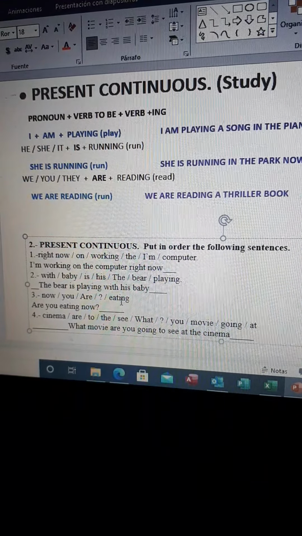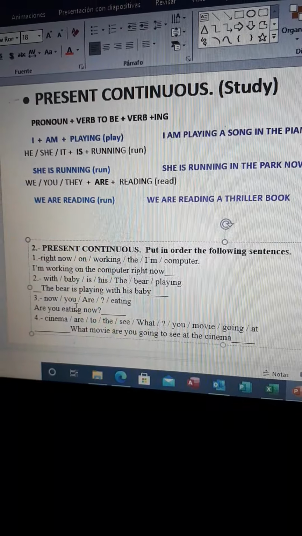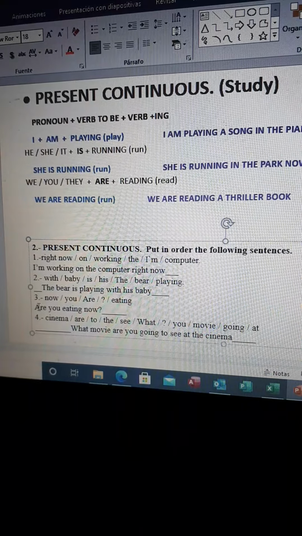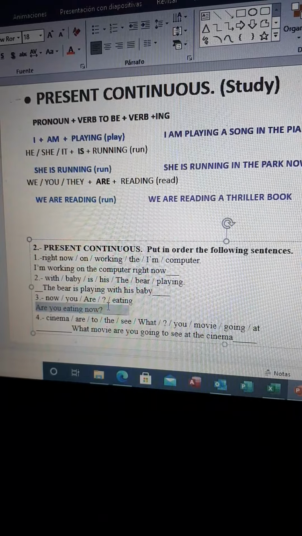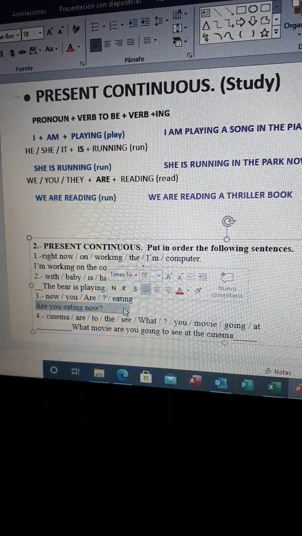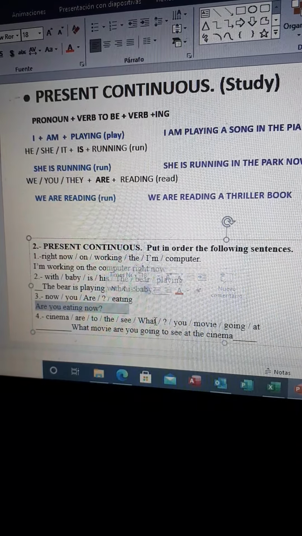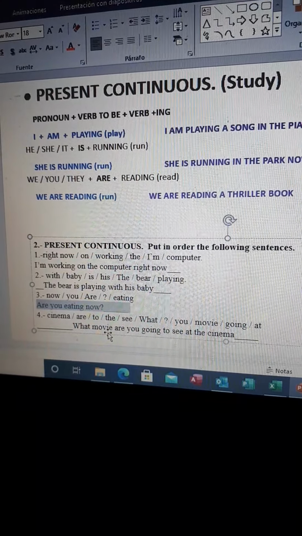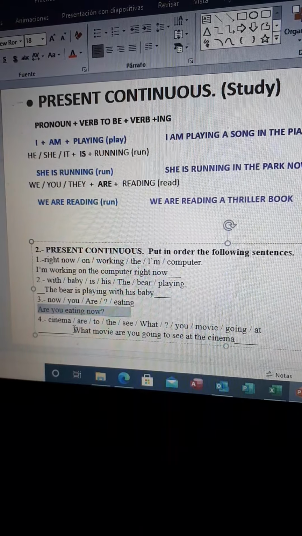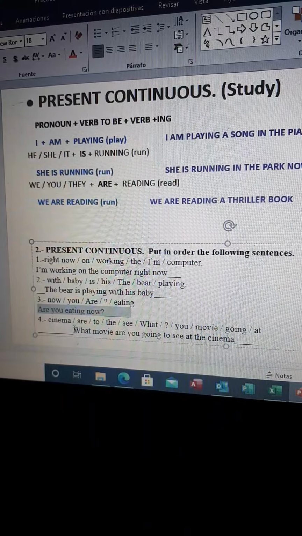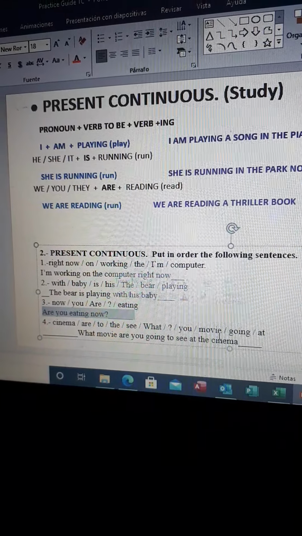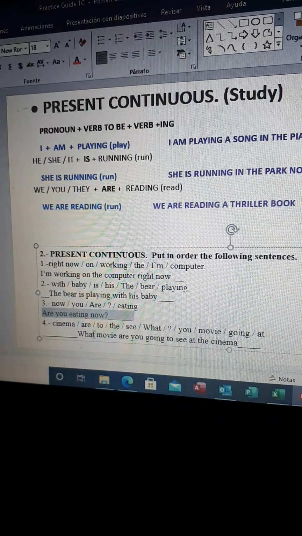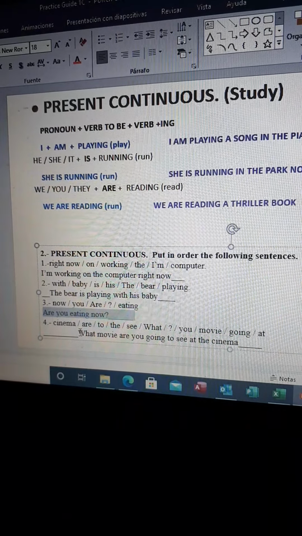Okay, if it is a question, remember that the question begins with the auxiliary am, is, or are. For example, are you eating now? Yes, I am. No, I'm not. And if we have a double-ish question, the double-ish question goes first. What, where, who, or which comes first. So, what movie are you going to see at the cinema? So we have here a question beginning with a double-ish question.